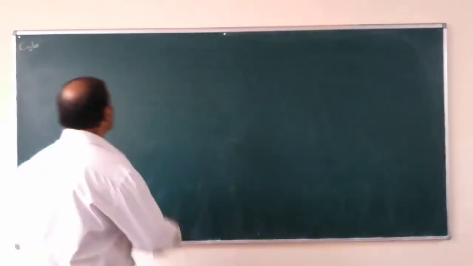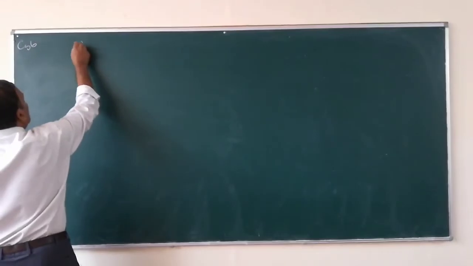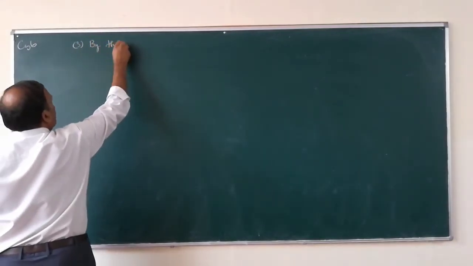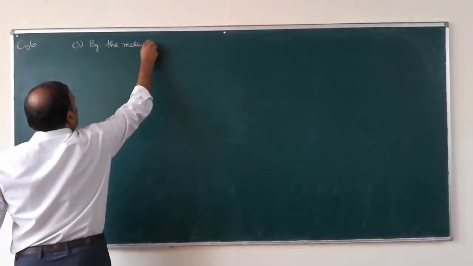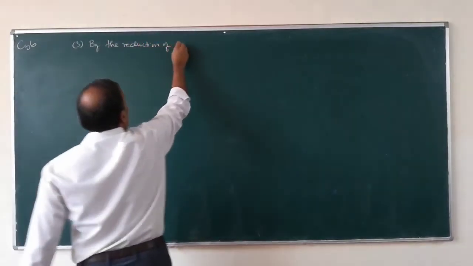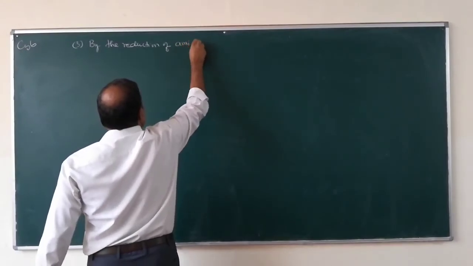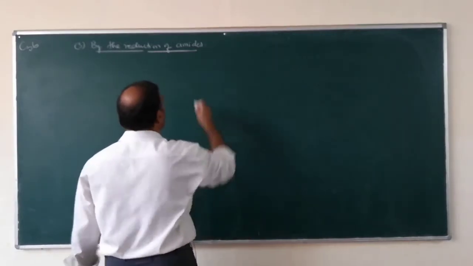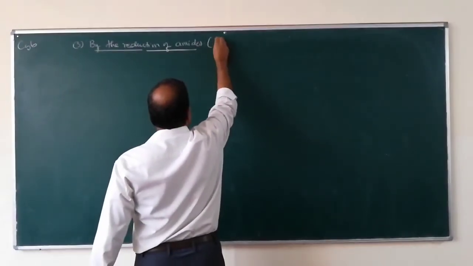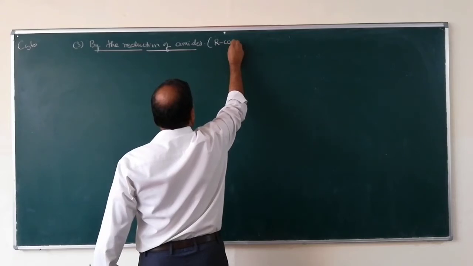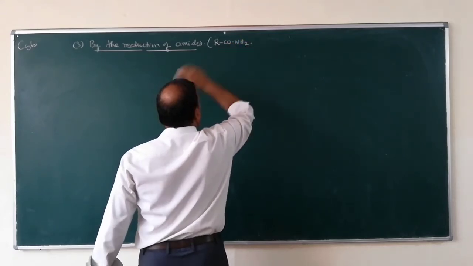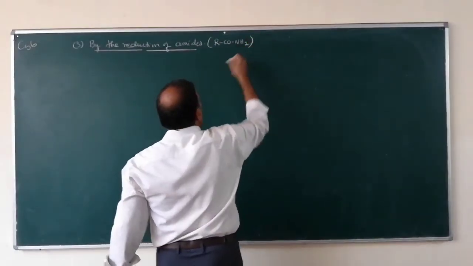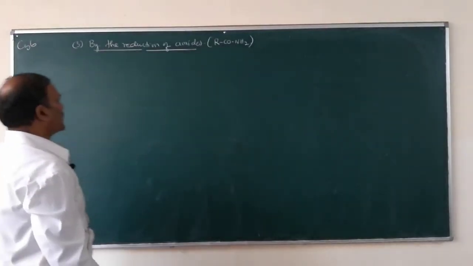The third method is by the reduction of amides. What is the general formula of amides? RCONH2. So they are called amides.